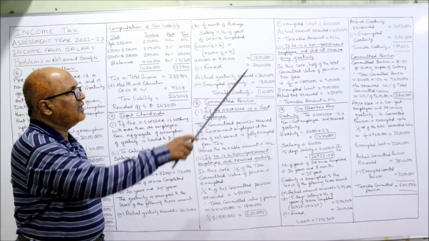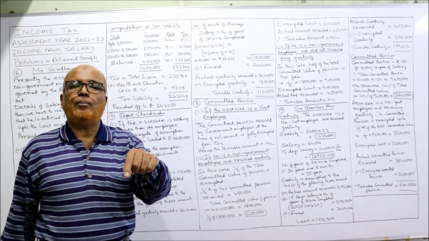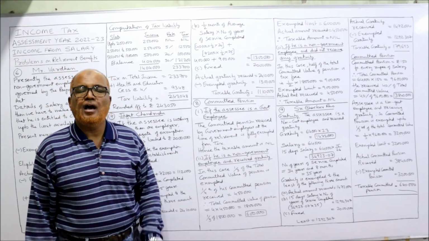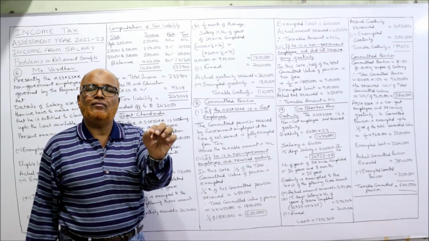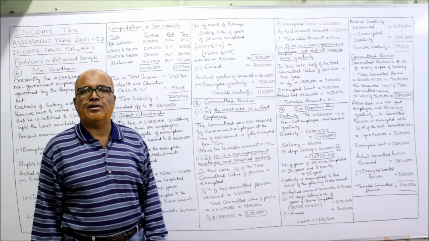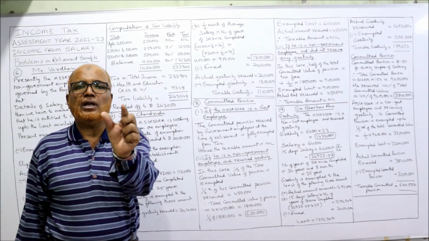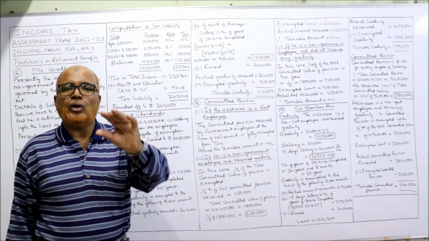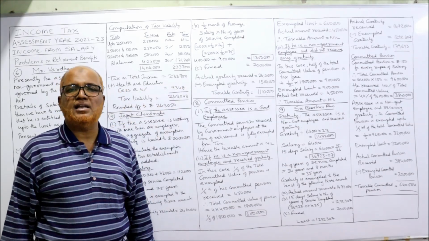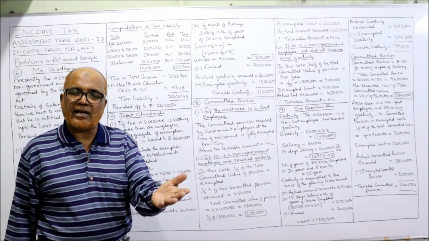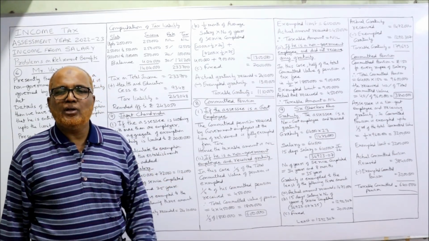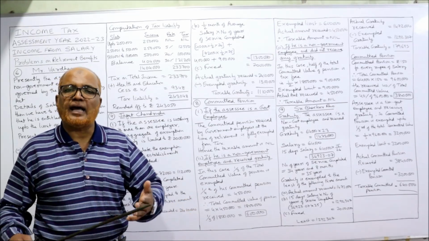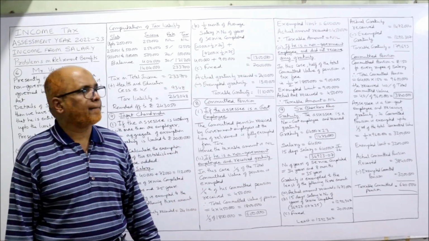Second case over. Third case, if he is a non-government employee and did not receive gratuity, in that case, half of the total commuted value of pension is exempted. So 18 lakh is the total. Half of it, 1/2, so 9 lakh. So the exempted limit is 9 lakh, whereas he actually received 4,50,000. The actual amount received is less than the exempted limit. Again, taxable commuted pension is nil.